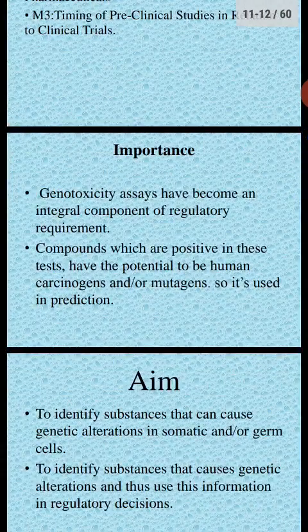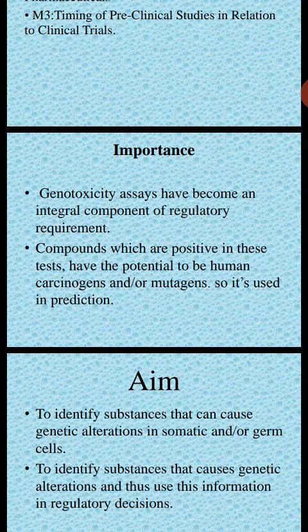Genotoxicity is one of the components of regulatory requirements. Compounds which are positive in this test have the potential to cause carcinogenicity and mutations. If any compound is positive for genotoxicity or carcinogenicity, such compounds should not be moved on.